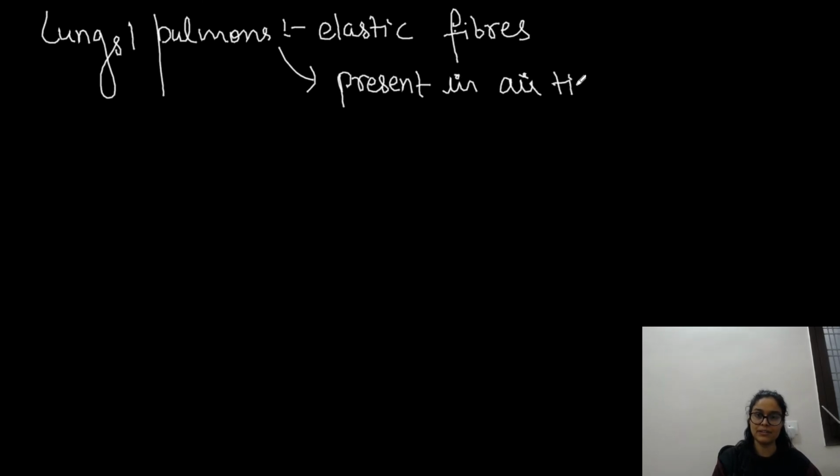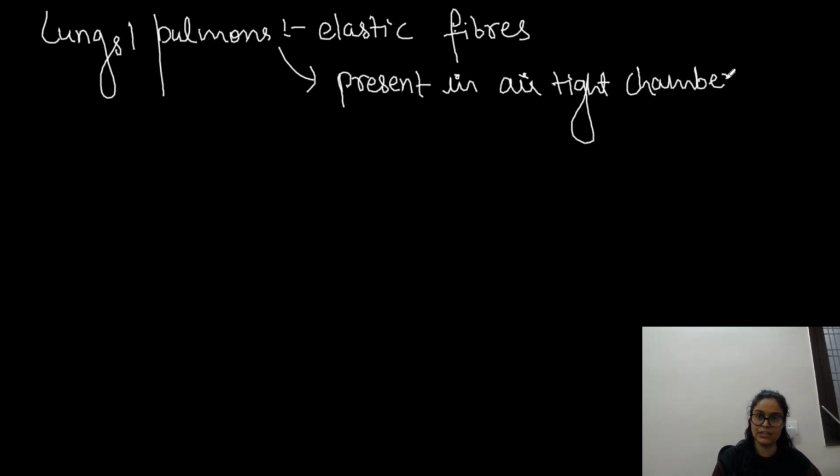When we talk about lungs, also known as pulmons, they basically help in respiration. These are the respiratory organs. They are made up of elastic fibers. This is something you have to remember. And they are present in our chest cavity or thoracic cavity, in an airtight chamber. So they are present in an airtight chamber.